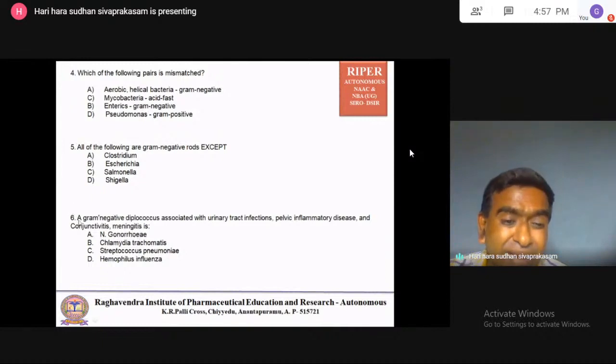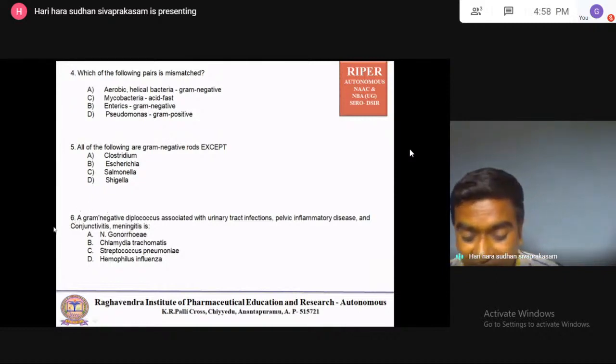So by using gram negative only you can identify the organism. Later we will see the diseases, and you will understand better, but this question you can answer using the clue.